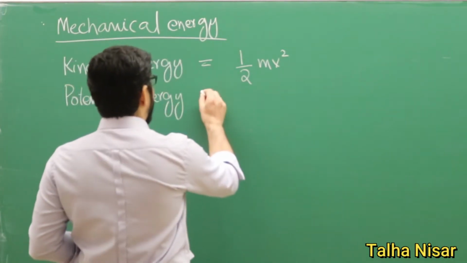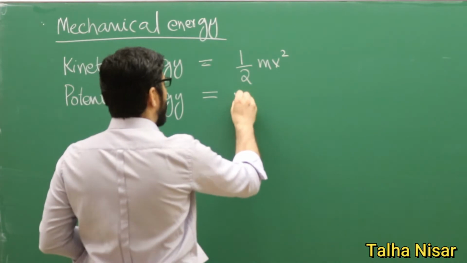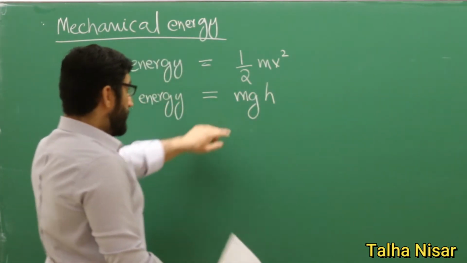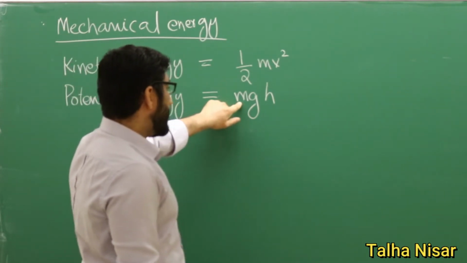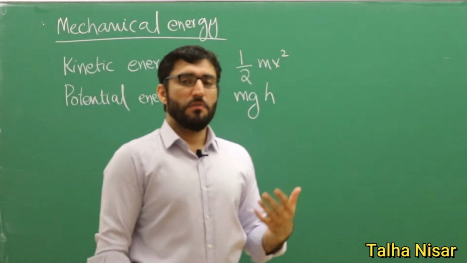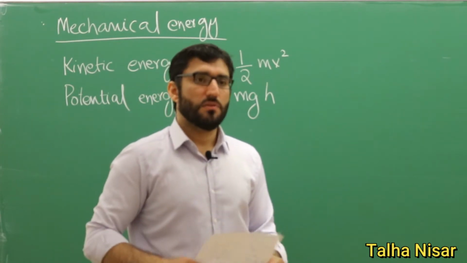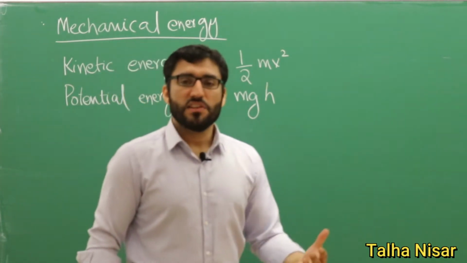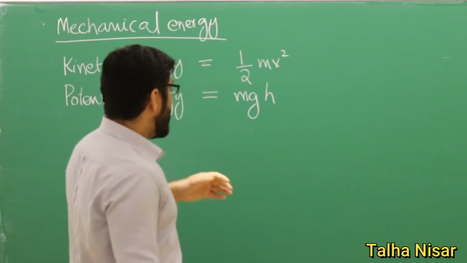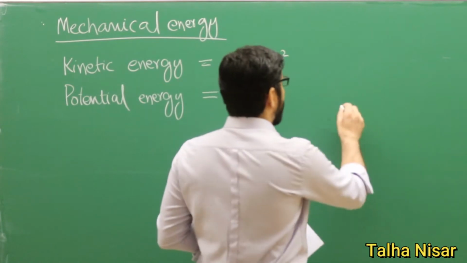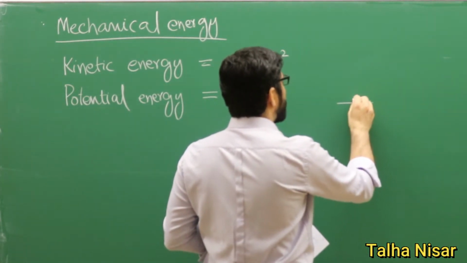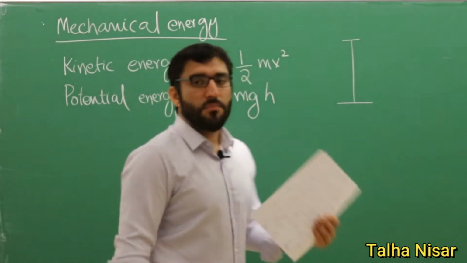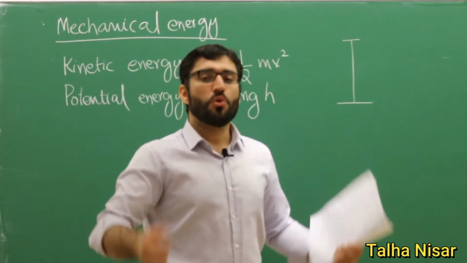Similarly, we have the potential energy. Potential energy is defined as mgh. Potential energy actually exists in conservative fields. In the coming lecture, we will also discuss the conservative fields. For example, the gravitational field is a conservative field. So in a conservative field, if something is changing its position, it will have potential energy. So it's kind of a stored energy.